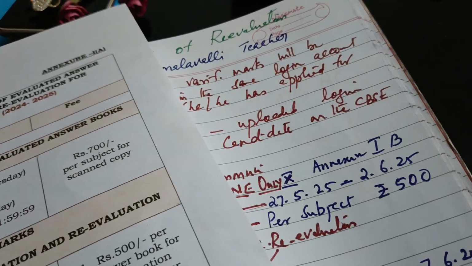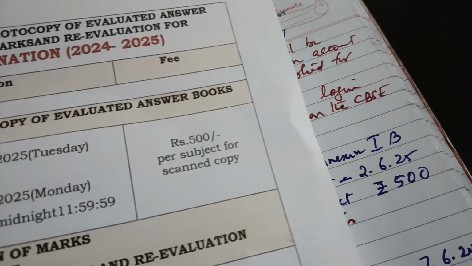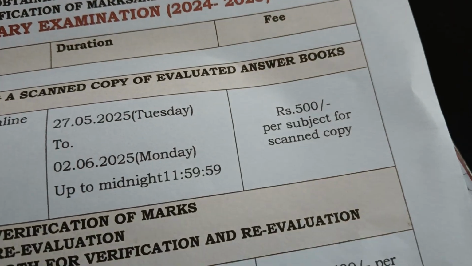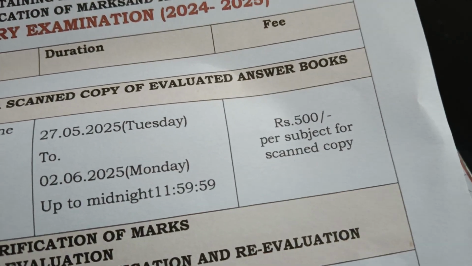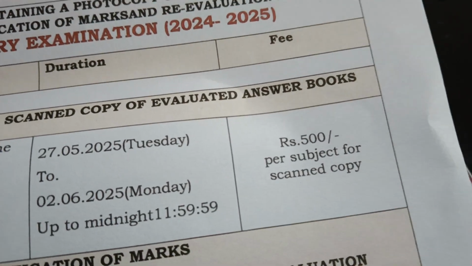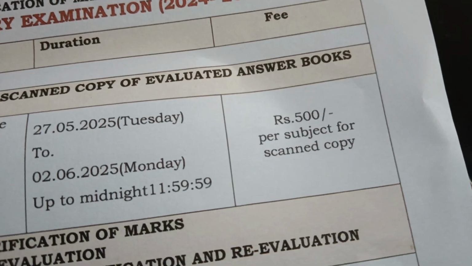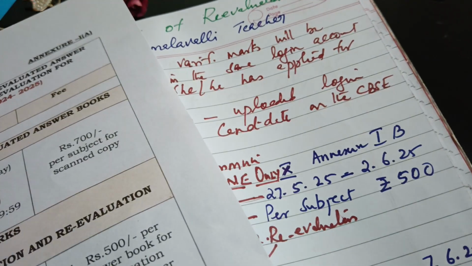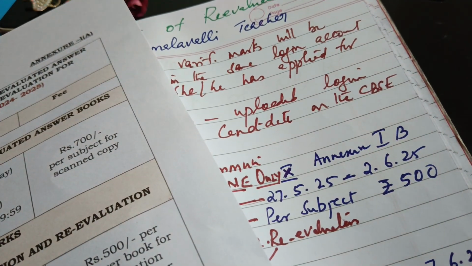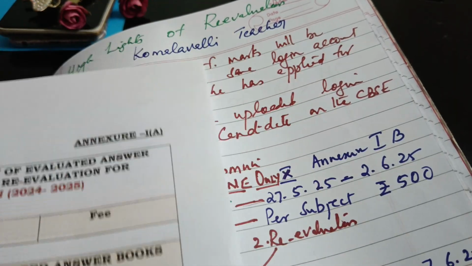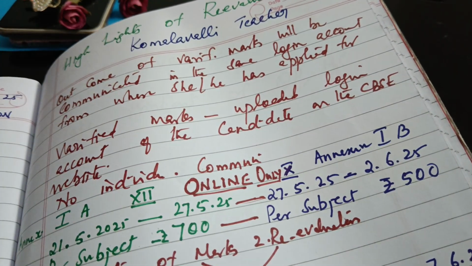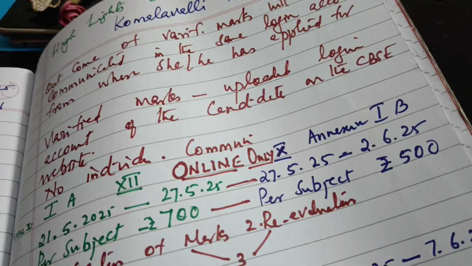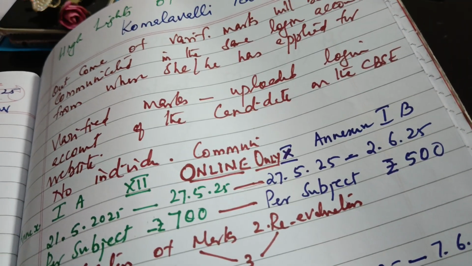And for the 10th standard, where the 12th standard ends, there the 10th standard starts: 27th May to 2nd June. On 2nd June, it is till midnight, 11:59, like that it is written there.